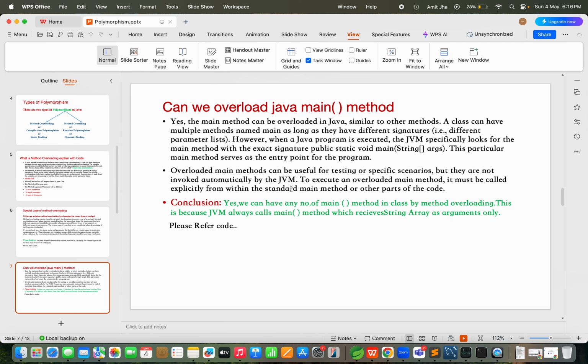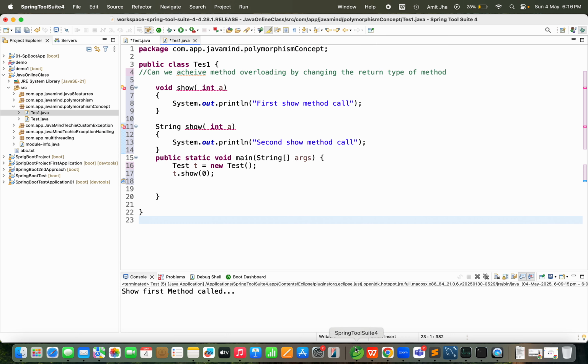The main method can be overloaded in Java. Similar to other methods, a class can have multiple methods named main, as long as they have different signatures. However, when a Java program is executed, the JVM specifically looks for the main method with the exact signature public static void main, but the argument might be different. This particular main method serves as the entry point of execution of any program.